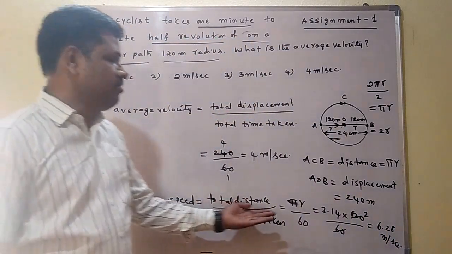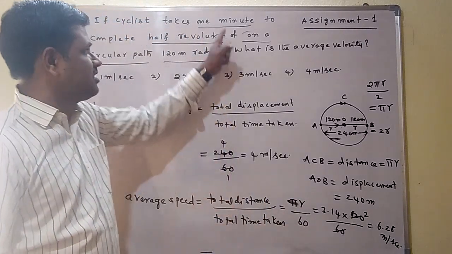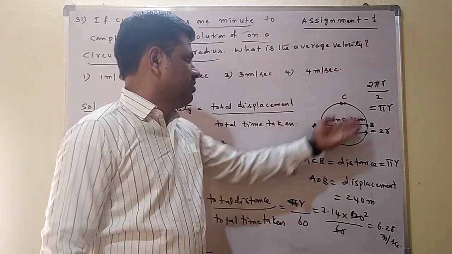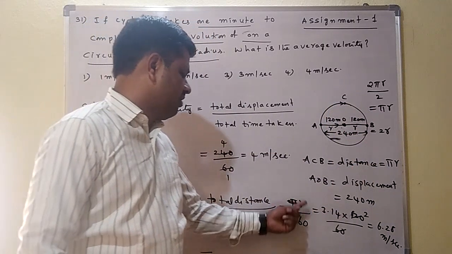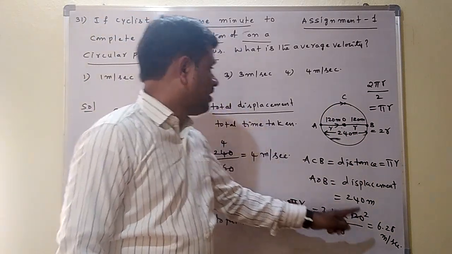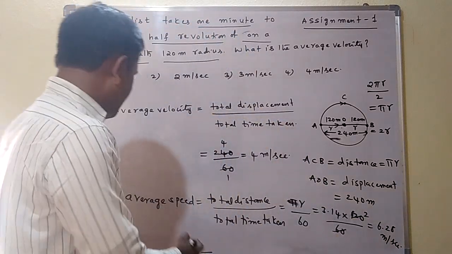Average speed is equal to pi r by 60. Time is equal to how many seconds here? 60 seconds, because 1 minute is equal to 60 seconds. Pi r is called the distance. Total distance by total time taken, pi r by 60. Pi value 3.14, r value is equal to radius 120. So 6.28 meter per second is the average speed.